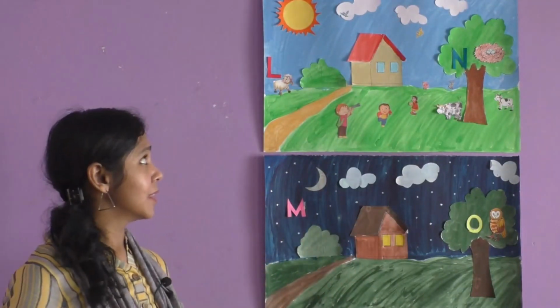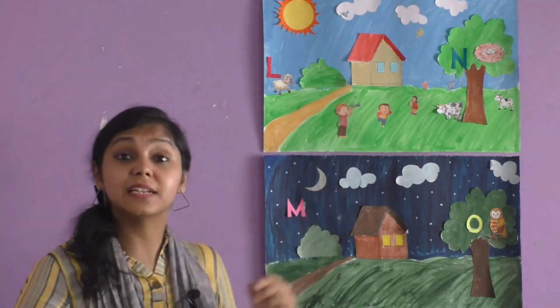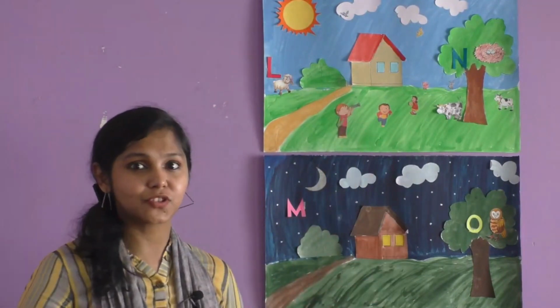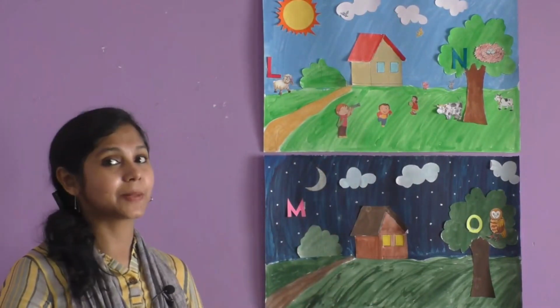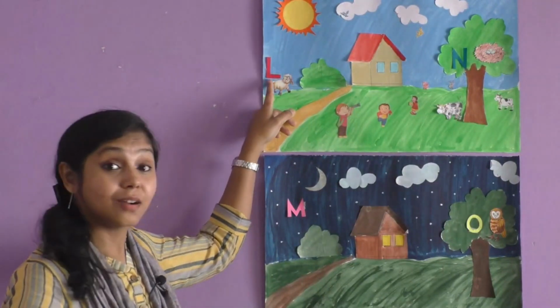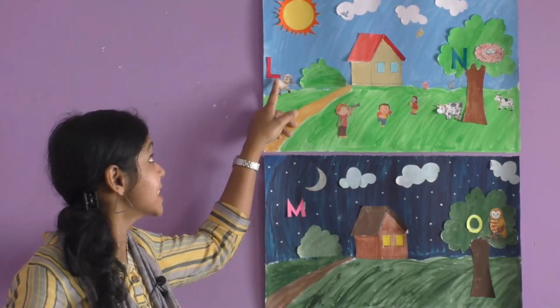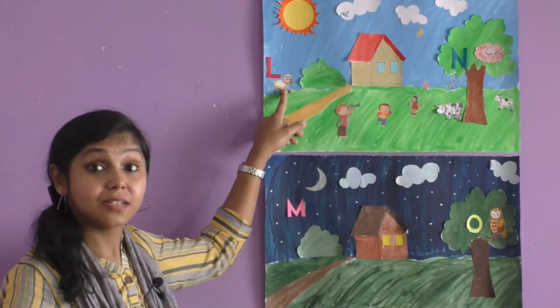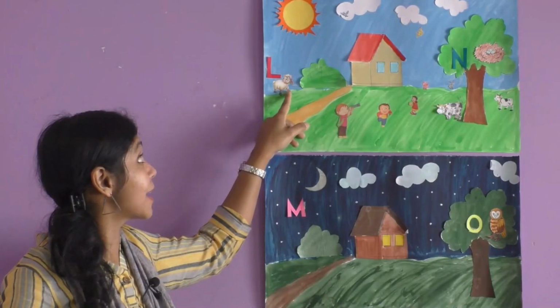And see children, can you see some letters hidden in this picture? Can you find some letters hidden in these pictures? Yes, I could see some letters. Yes, I found one letter here. Yes, I found the letter L near the lamb. So here is a lamb and lamb is showing us a letter L. Now let us learn something about the letter L.